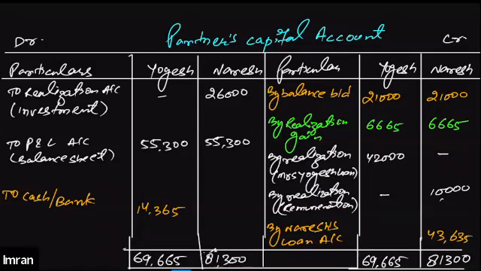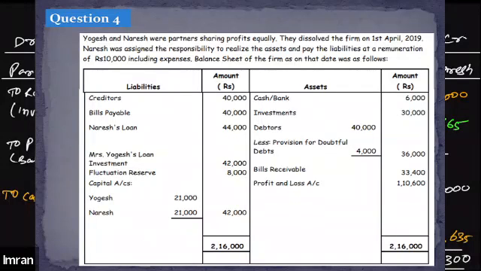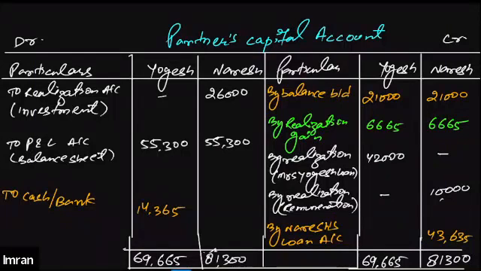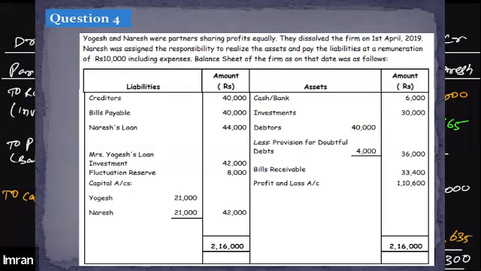Yes, sir. Okay. Now see, the loan amount was 44,000. We are adjusting this amount towards it. So that means we need to pay Naresh how much more?